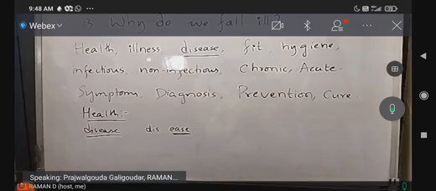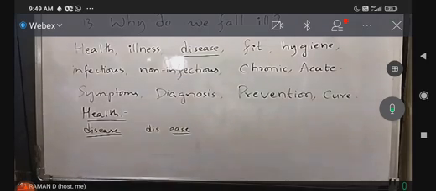Dis-ease means not being at a comfortable condition. So if you are having some physical problem, physical illness, then will you be at a comfortable condition? No, you will be at an uncomfortable condition. You are at a discomfort. So not being at a comfortable condition is known as disease.